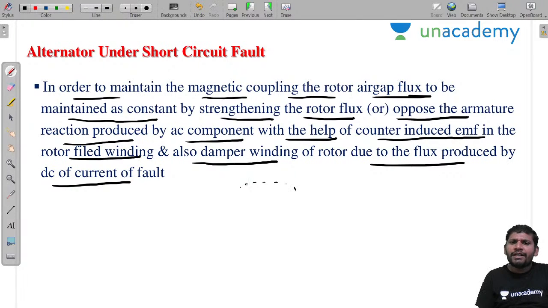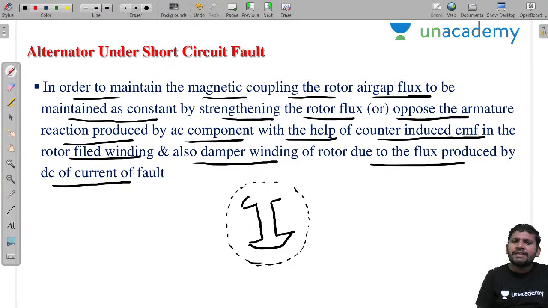Because of the fault, an armature flux is produced. Because of that armature flux, a demagnetizing effect takes place, and because of that, the main field flux is reducing. If the main field flux continuously reduces, the magnetic coupling will fail. Then what happens here?